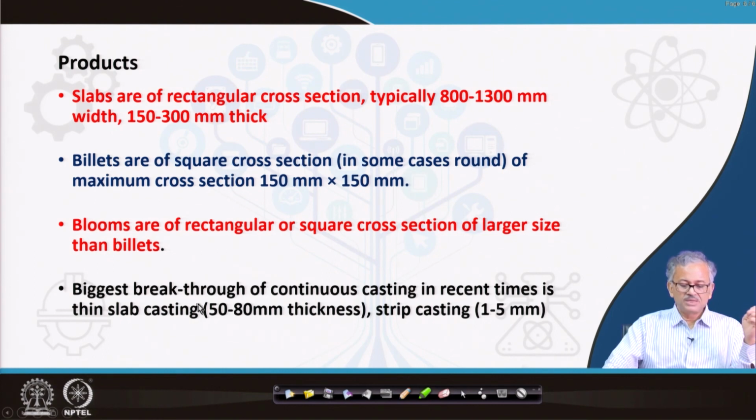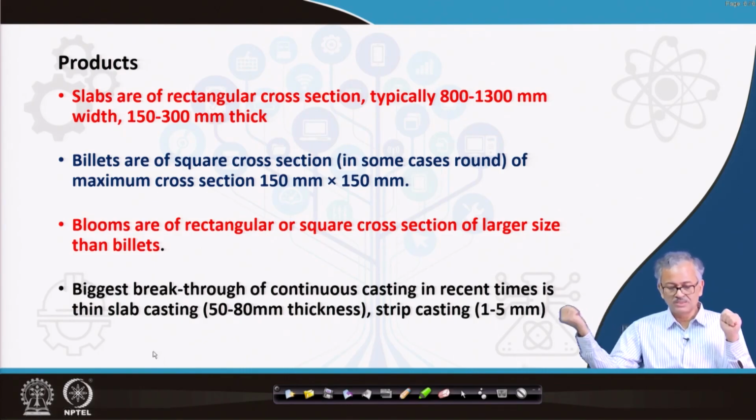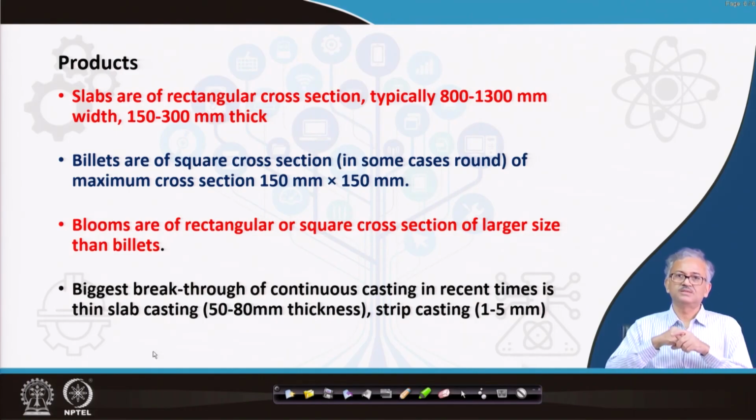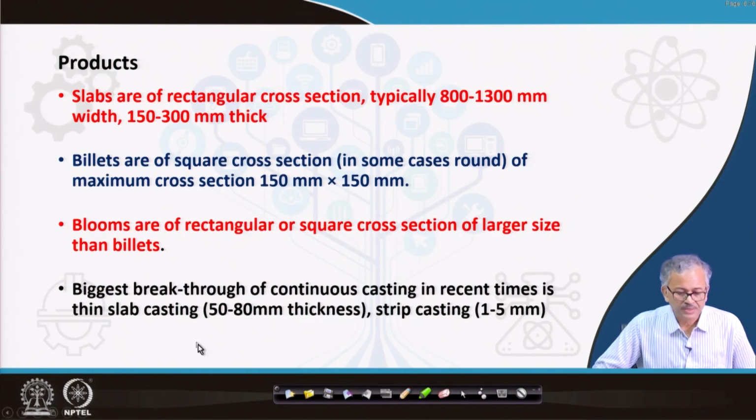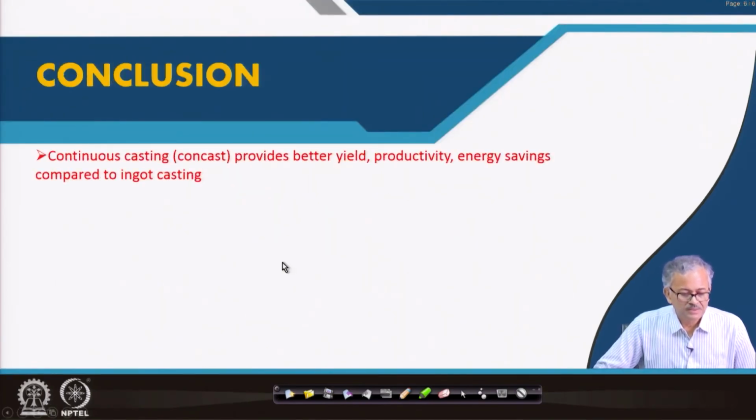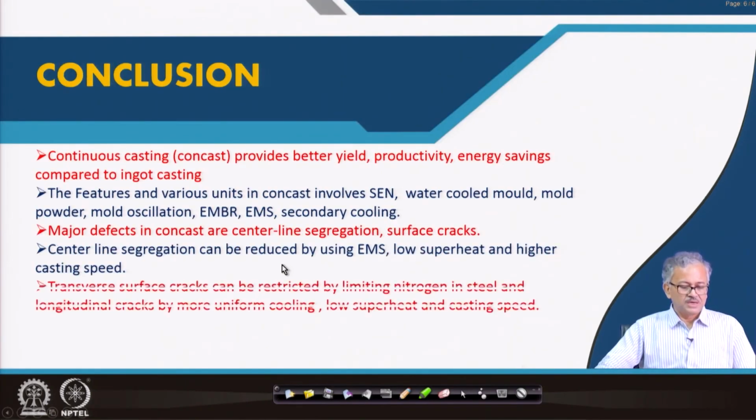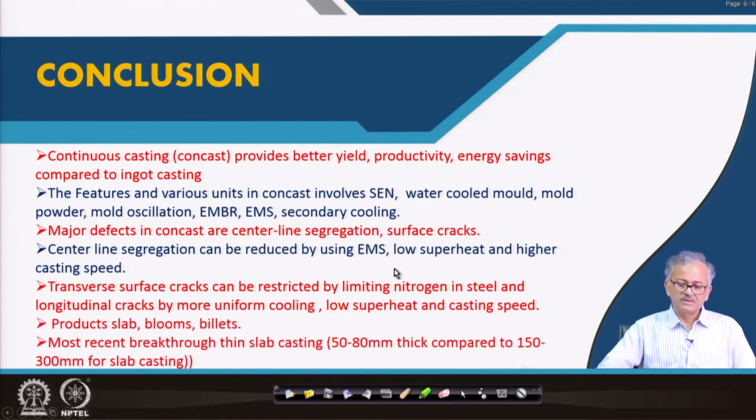Okay, and the biggest breakthrough of continuous casting in recent times is thin slab casting. They can cast 50 to 80 millimeter thickness. Okay, I'll talk about it in the next lecture. And strip casting can directly cast 1 to 5 millimeter thickness. Okay. So these are the conclusions, and thank you very much.